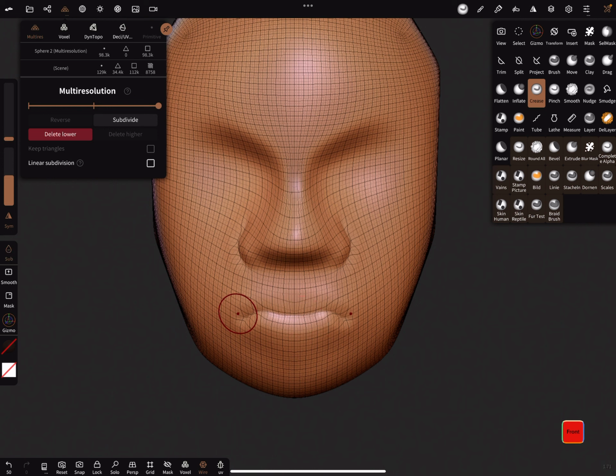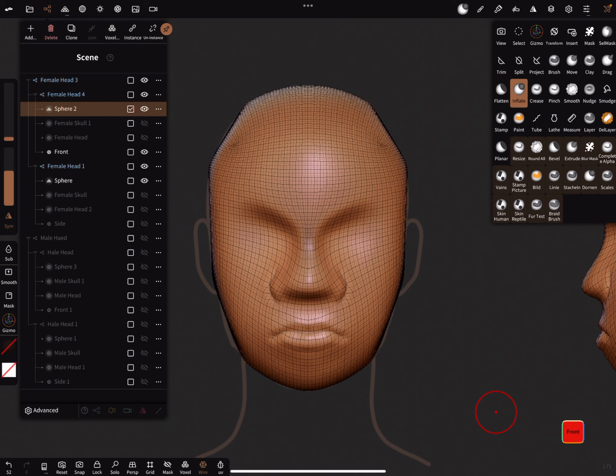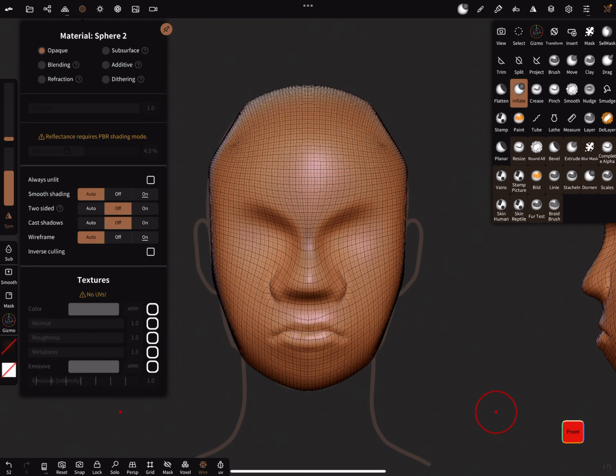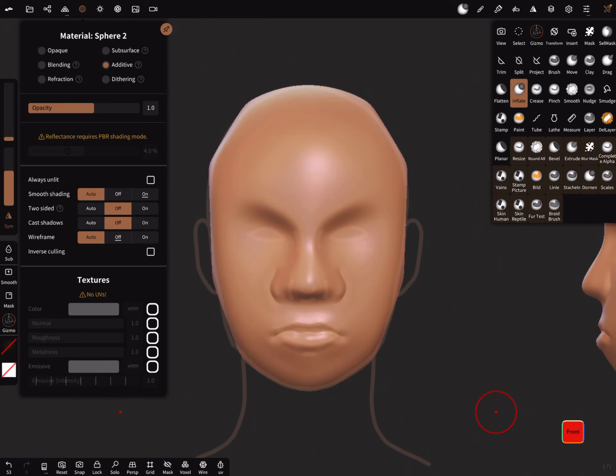So let's check the mouth. Is it correct? And so I change the material back to additive, and then here I see the nose is a little bit too big.